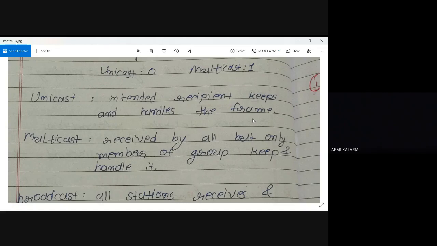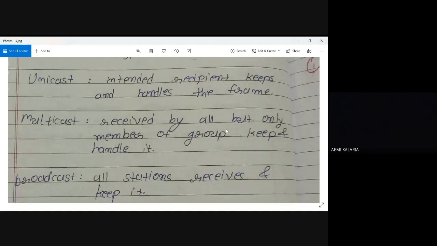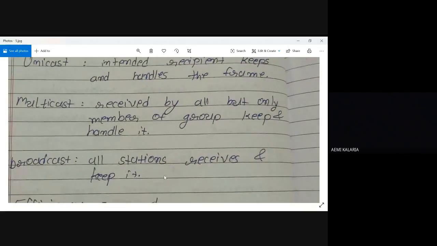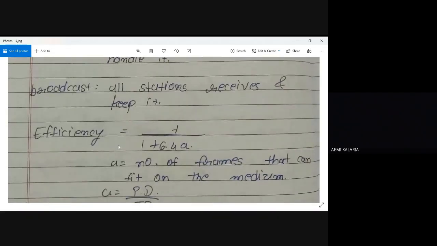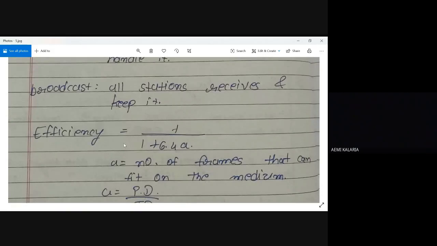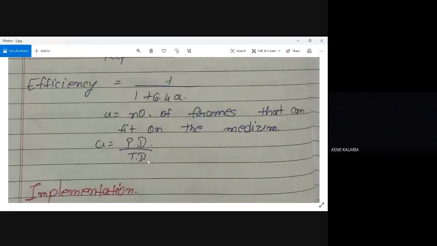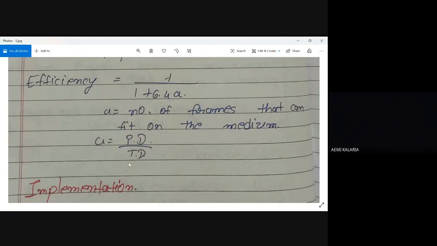And broadcasting means all stations receive the frame and keep it. Efficiency I also discussed and derived, how we come up with 1 upon 1 plus 6.4a, where a is nothing but propagation delay upon transmission delay.